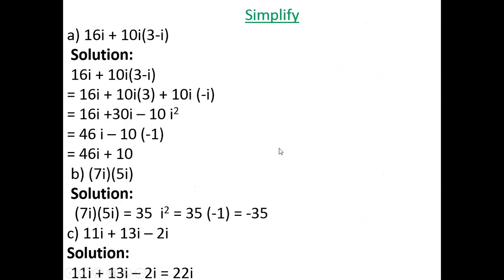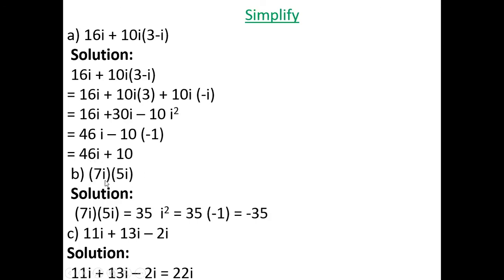Now we will solve some problems. First of all, simplify 16i plus 10i into 3 minus i. So the solution is 16i plus 10i into 3 minus i. Then with normal calculation, we get 46i plus 10.